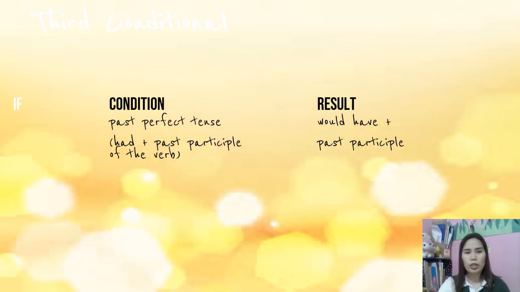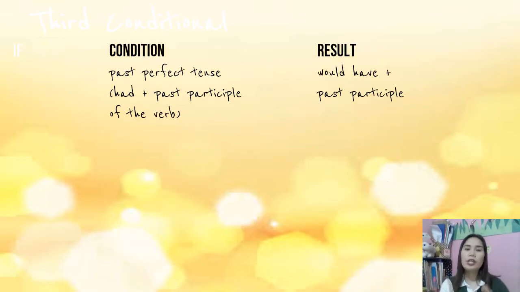So now let's have some examples for the third conditional. Here in the if clause, or the condition, we are using the past perfect tense. When you say past perfect tense, it is the use of had plus the past participle of the verb. And for the main clause, we have to use would have plus the past participle, or the V3. All right?